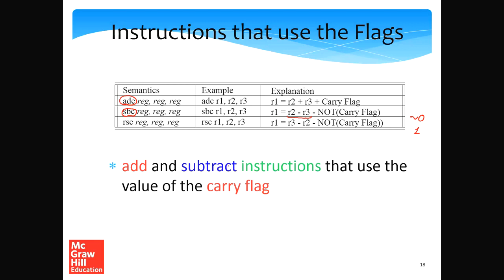You will find an example in the book where we use the ADC and the SBC instructions to subtract large 64-bit or even larger quantities. The RSC instruction is similar to RSB, where we do a reverse subtract, R3 minus R2, but we also subtract the borrow bit, which is the NOT of the carry flag.